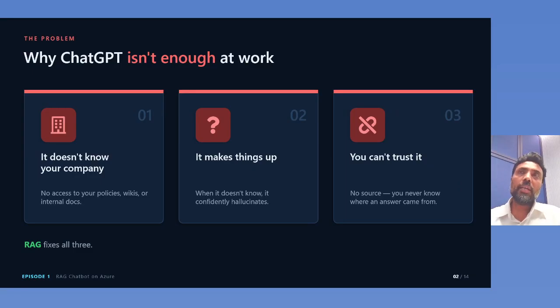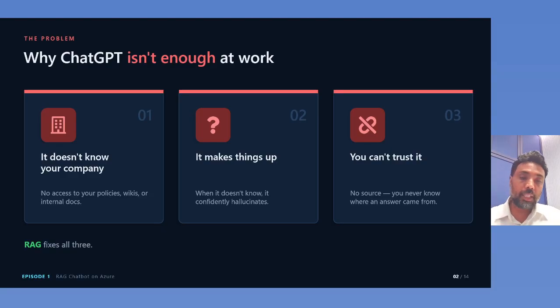Basically, if you understand about AI brain like ChatGPT, Claude, and others, right? They have trained over the publicly available documents or information. They don't know about your company's data, your HR policies, your company policies, your company's Wikipedia, internal documents, and all, right? And AI is always trying to answer something, right?